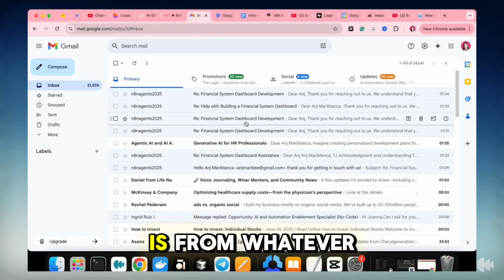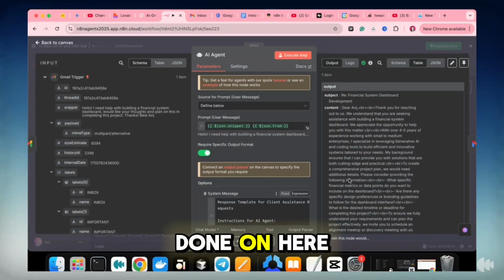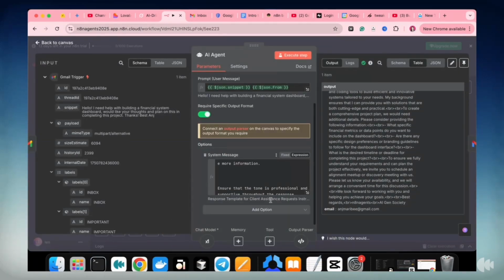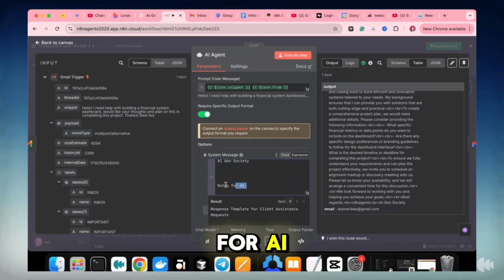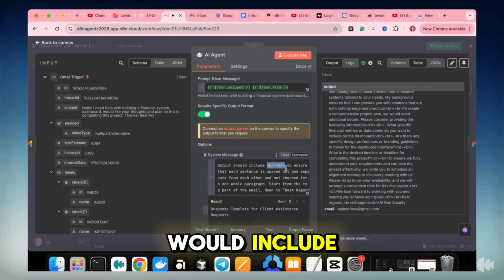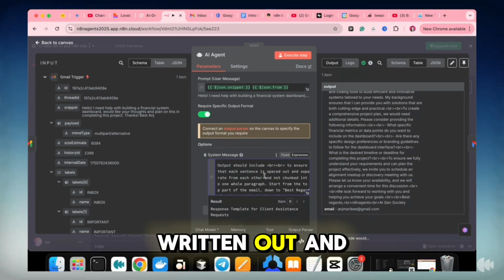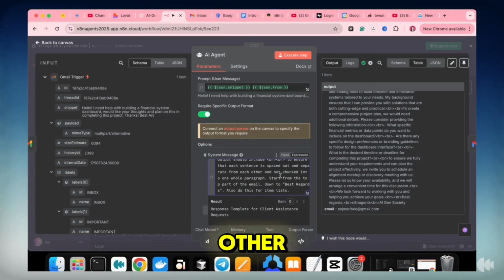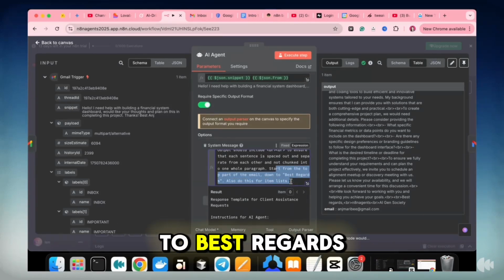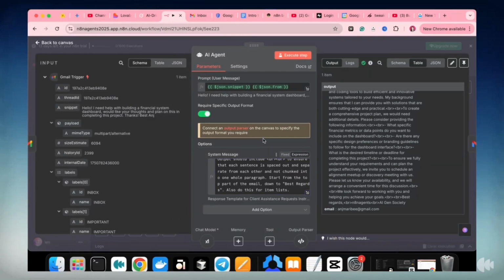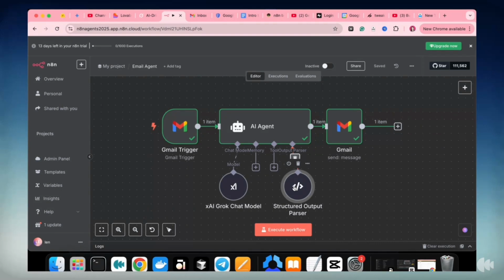So what you could be doing, from all the edits we have done on here, is always note additional instruction under notes for AI. The instruction then would include break lines to ensure that each sentence written out in an email is spaced out and separate from each other, not chunked into one whole paragraph. Start from the top part of the email down to best regards. Also do this for item lists. And then switch on required specific output format.